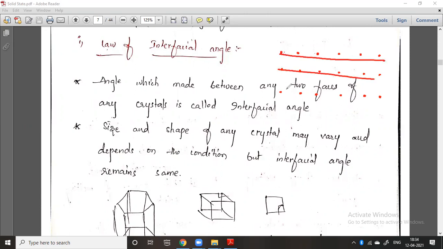So you can draw a plane like this, and the structure will be like this. I will draw a particular diagram so you can easily understand.